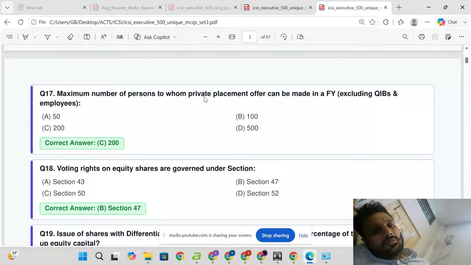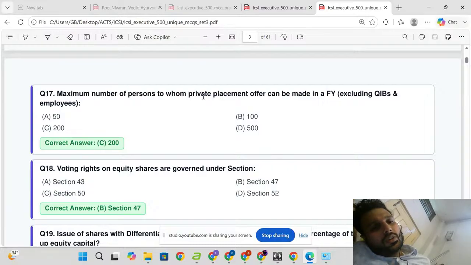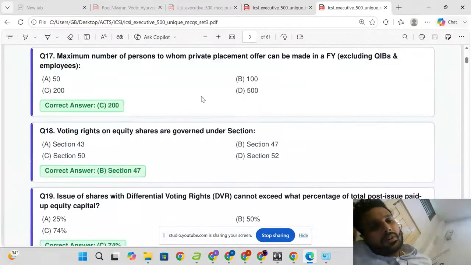Maximum number of persons to whom a private placement offer can be made in a financial year, excluding QIBs and employees: 200.